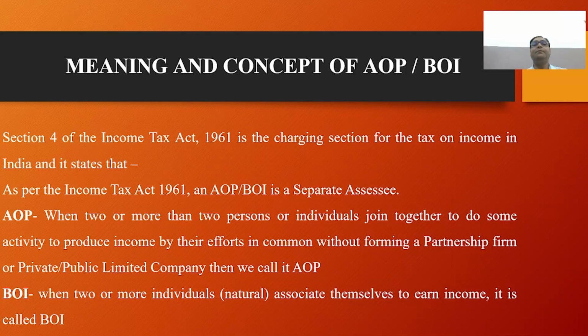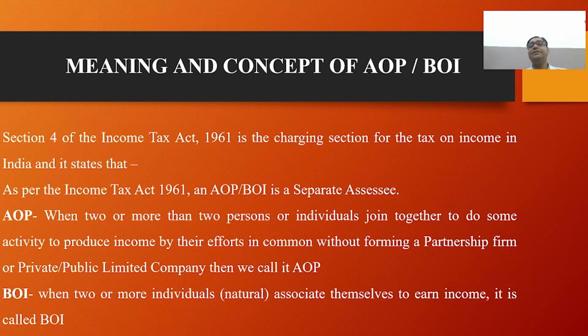AOP and BOI. When two or more persons or individuals join together to do some activity to produce income by their efforts in common, without forming a partnership firm or a public or private limited company, we call it an AOP. But in BOI, when two or more individuals, it is their natural year, not artificial, associate themselves to earn income, it is called BOI, body of individuals. As per the name, BOI and AOP.